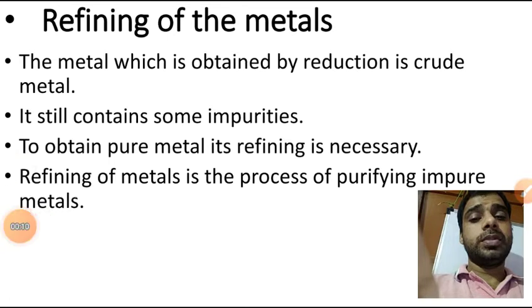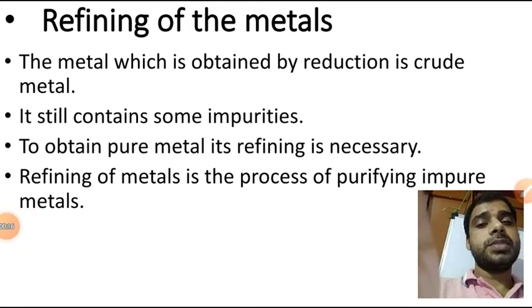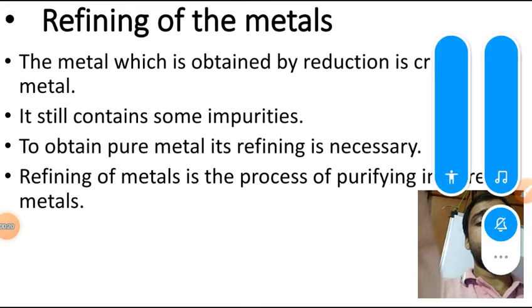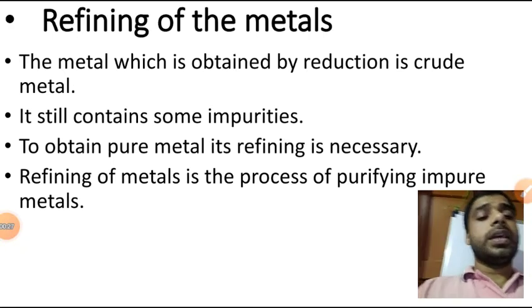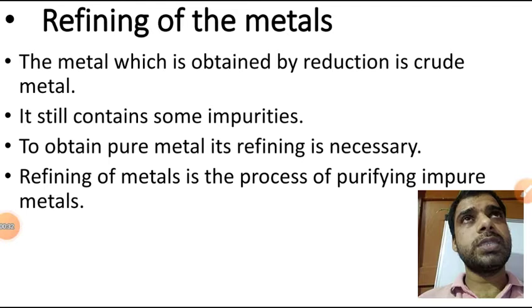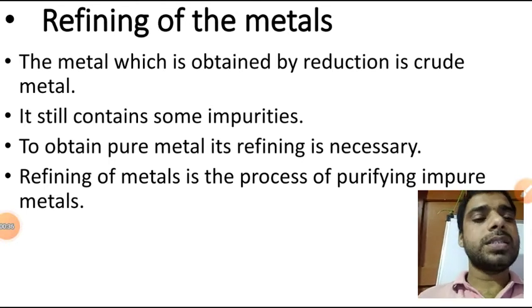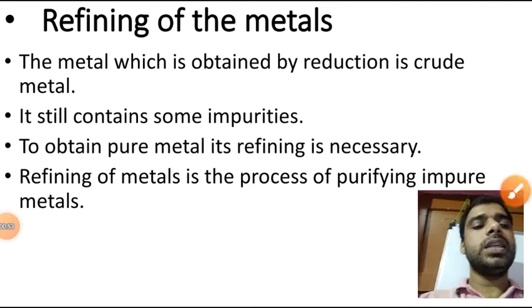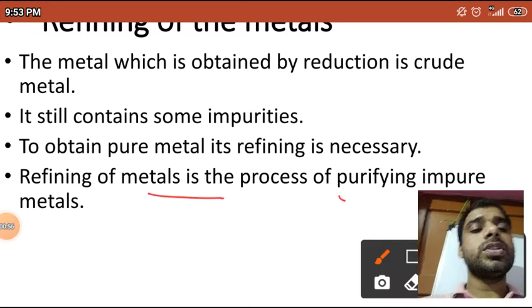Okay, so this is a video of class 10. In this video, we are going to discuss the refining of metal. Dear students, the extraction of metals comes under the metallurgical process, in which we discuss how to get the metals. The last step of the extraction process is refining. Refining is a process by which we can obtain pure metals from impure metal. You can see the definition here: refining of metal is the process of purifying impure metal.